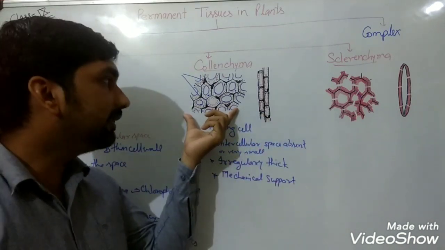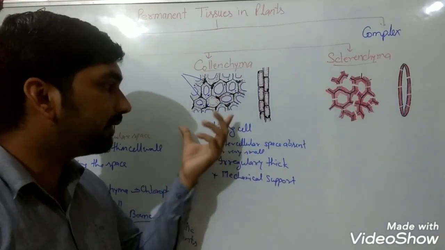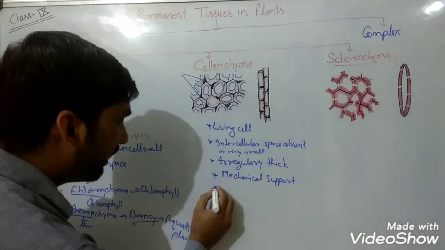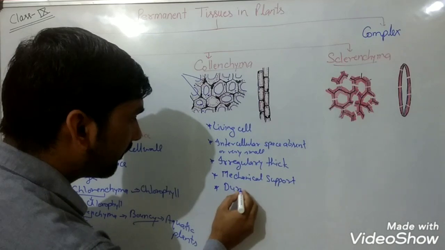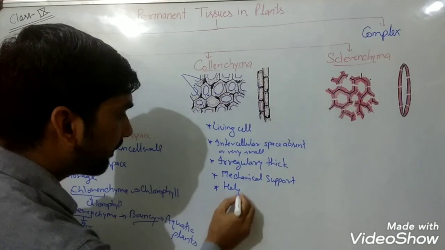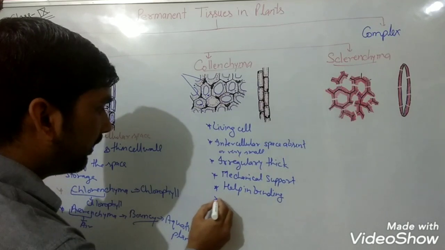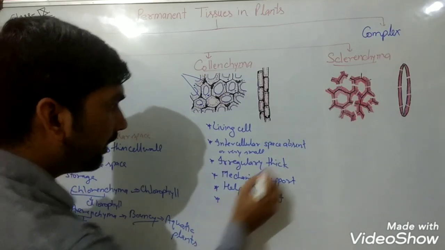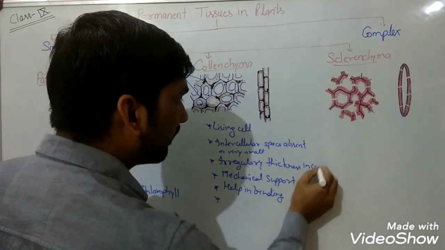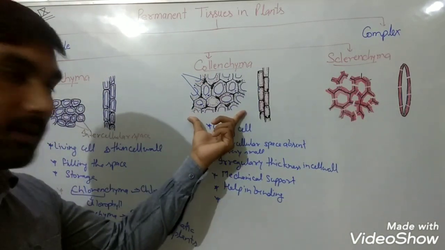So at that time, since they have some places which are hard due to the thickening of their cell wall, they provide mechanical support and they help in bending of the plant. And also they have irregular thickness in the cell wall. So these are collenchymatous cells.